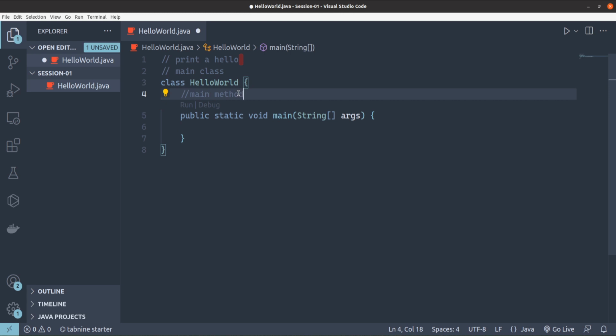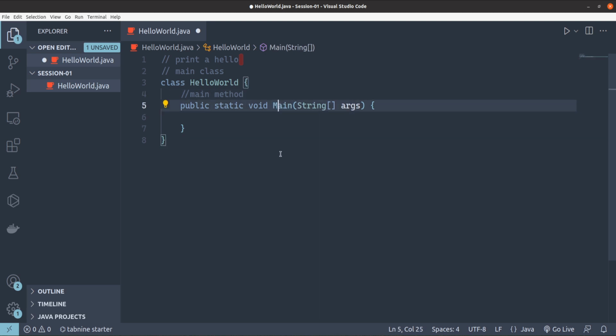When I am telling Java to run this program, Java will check, is it having a main method? Yes, it is having a main method. Okay, so Java is going to get inside this main method. Suppose you write any wrong case for main or void or static, it might generate an error. For main it will not generate, but for others, for example, if I go and write public with an uppercase P, it will generate an error, because Java is a case sensitive language. So these are the words already defined by Java: public, static, void, and here the main should be in lowercase.